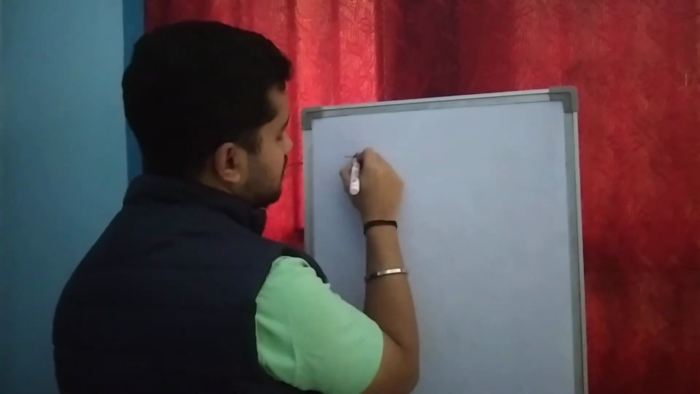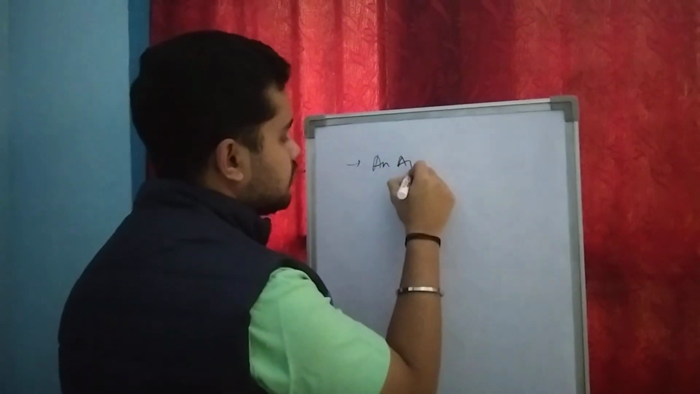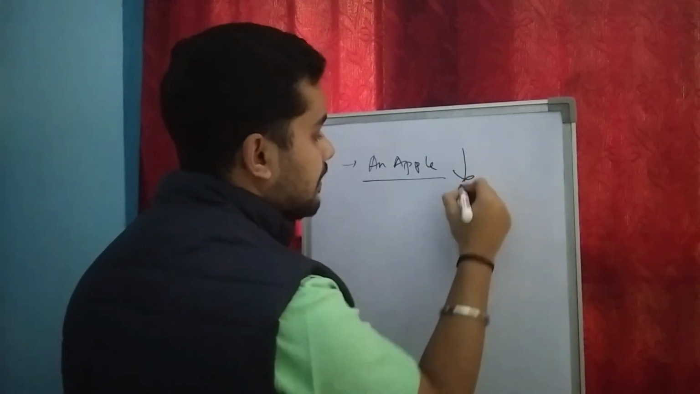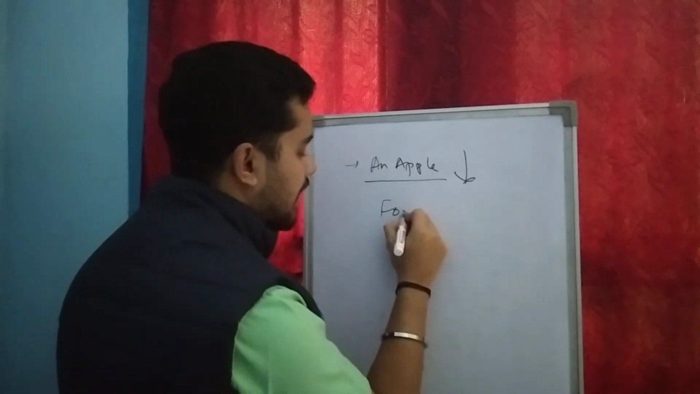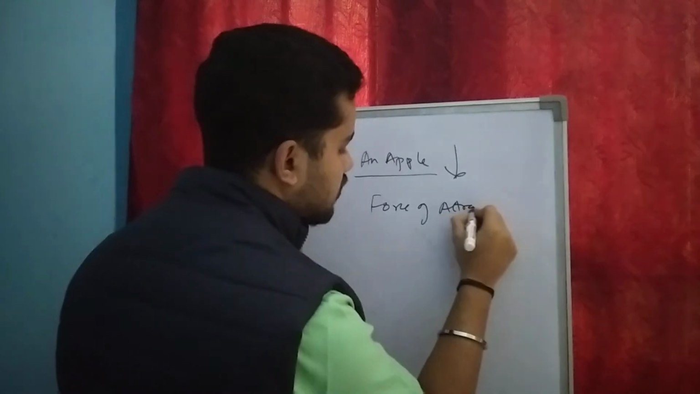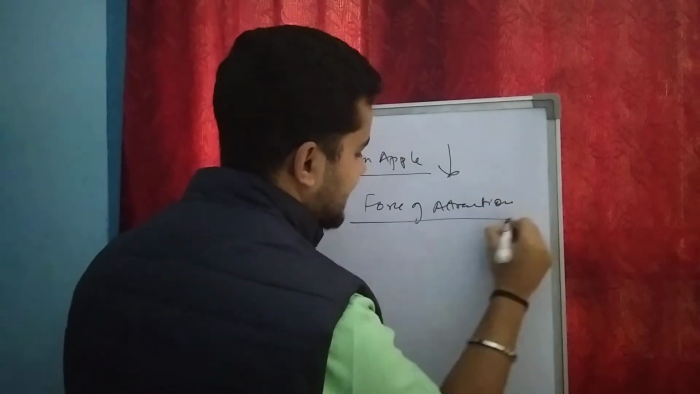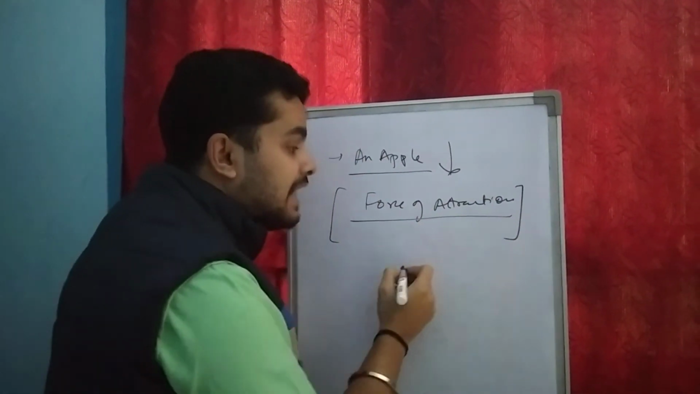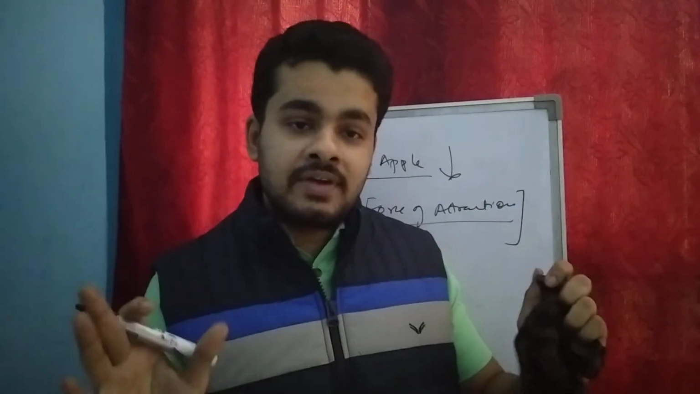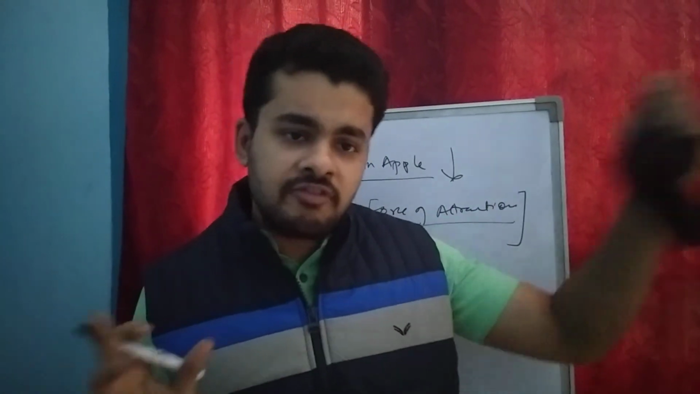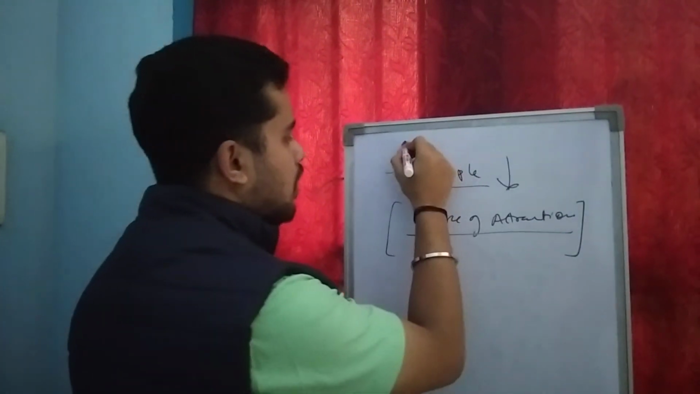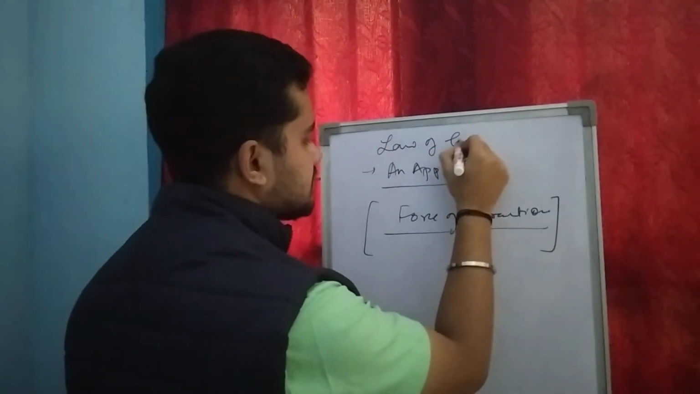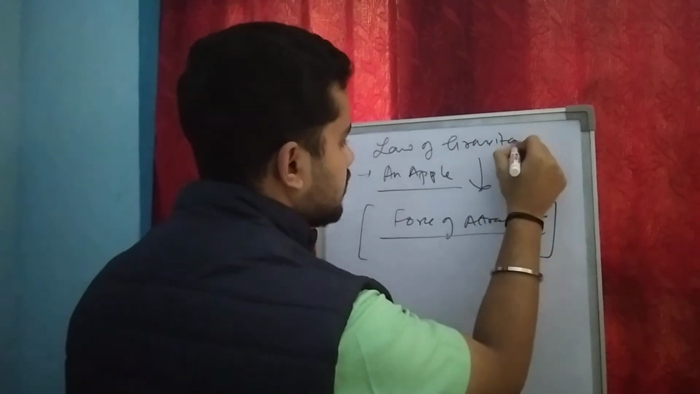It is not due to a tangential push, but due to a central pull. That is why an apple falls towards the earth, due to the force of attraction, because every point mass in the universe attracts another point mass. So all this comes into the law of gravitation, which we have understood today.